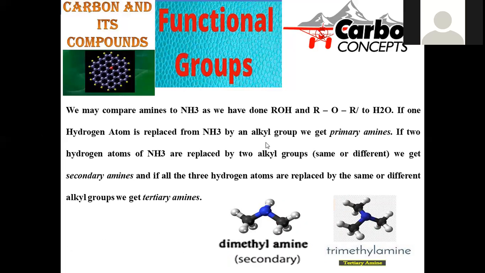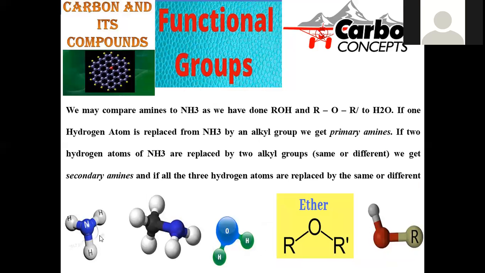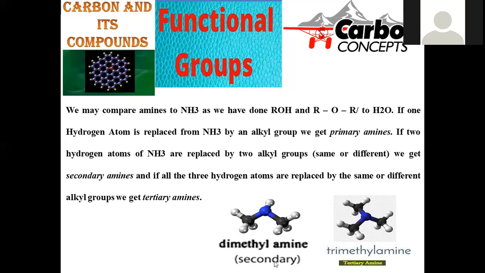If a hydrogen is replaced from ammonia with an alkyl group, it is converted into a primary amine. If 2 hydrogens are replaced, it turns into a secondary amine. Here is the simplest example of a secondary, where nitrogen is occupied with one hydrogen, and 2 hydrogens are now replaced with 2 alkyl, 2 methyl groups. This is denoted as dimethylamine. Being dialkyl, you can say it is a secondary. Just now we completed that nitrogen occupied by 1 alkyl is a primary, and 2 alkyl groups present is called secondary.